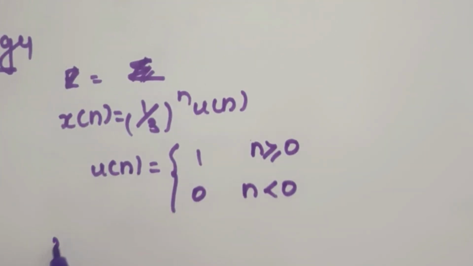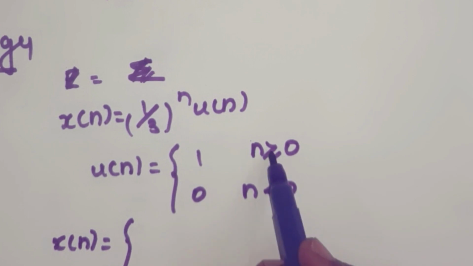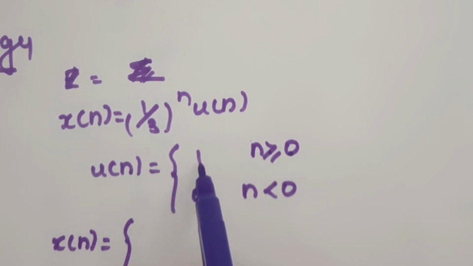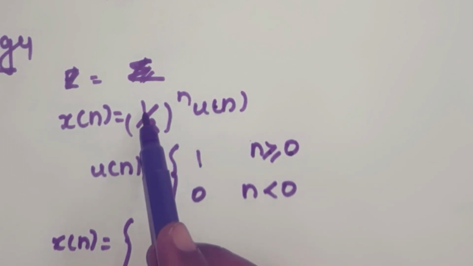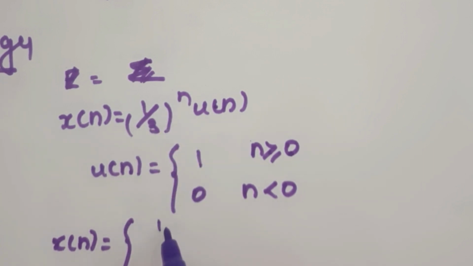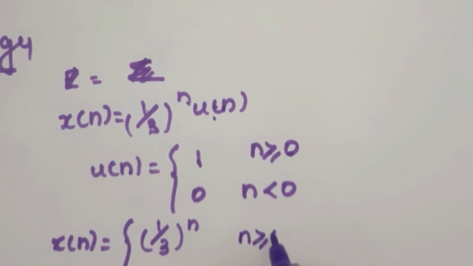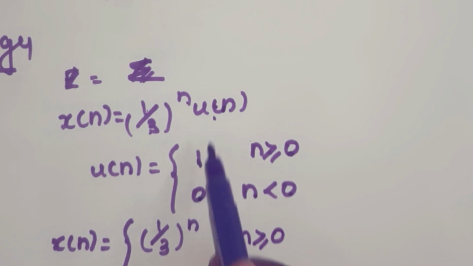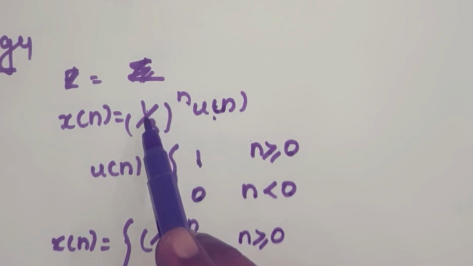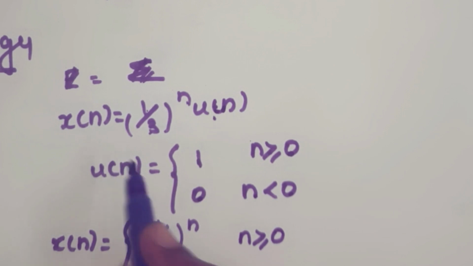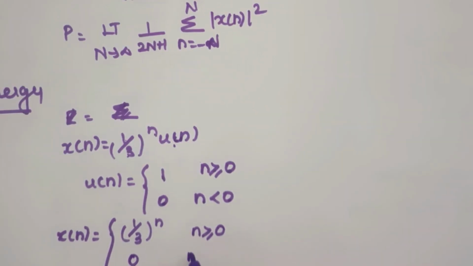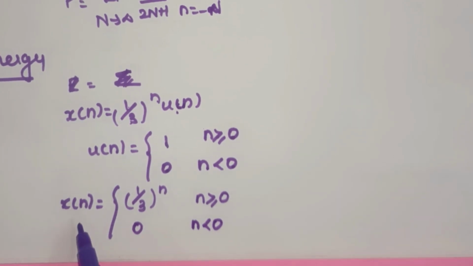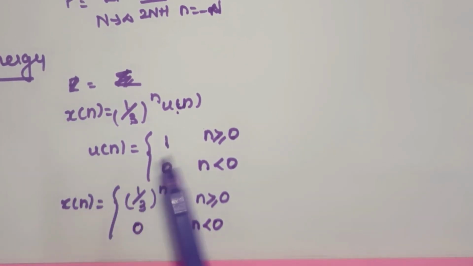So x of n becomes, when n is greater than or equal to 0, u of n value is 1. So 1 multiplied by (1/3)^n, you get the same value (1/3)^n, right? So this is for n greater than or equal to 0. And for n less than 0, u of n value becomes 0. 0 multiplied with anything is equal to 0. So x of n is also 0 for n less than 0. So for beginners, first find the value of x of n, then substitute that value in this formula.